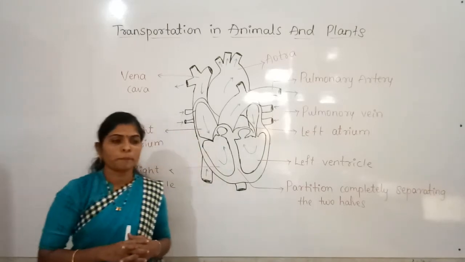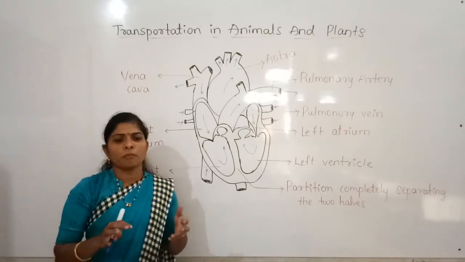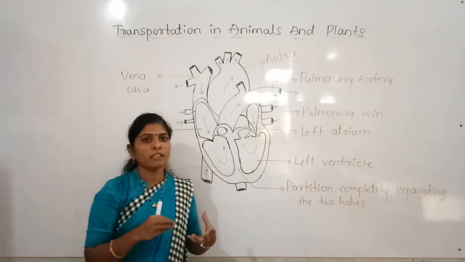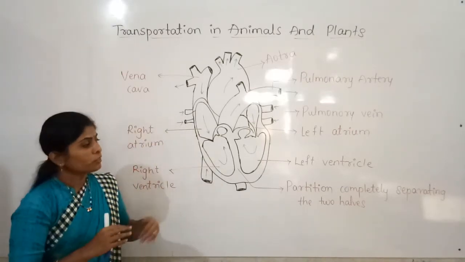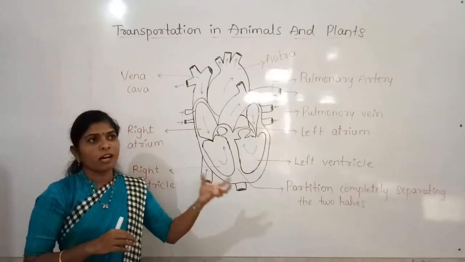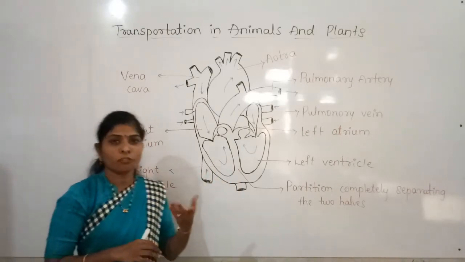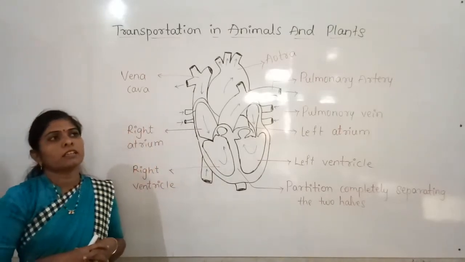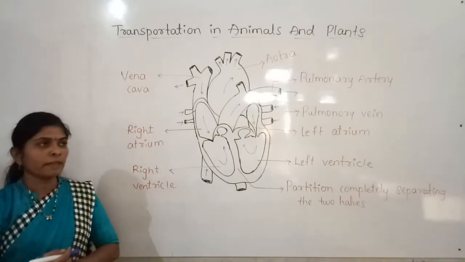Also at the time of an operation, some people lose blood. So for those people in need of blood, we can donate blood also. That is a very good thing. For that, there is some particular weight requirement.